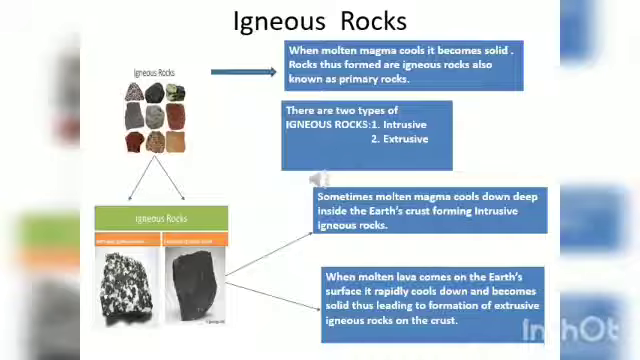Clear? And extrusive ones are those formed when molten lava comes onto the surface of the earth, rapidly cools down and becomes solid, thus leading to the formation of extrusive igneous rocks on the crust. The magma which cools on the crust forms extrusive igneous rocks, and the magma that cools down deep inside the earth forms the intrusive igneous rocks. Clear?